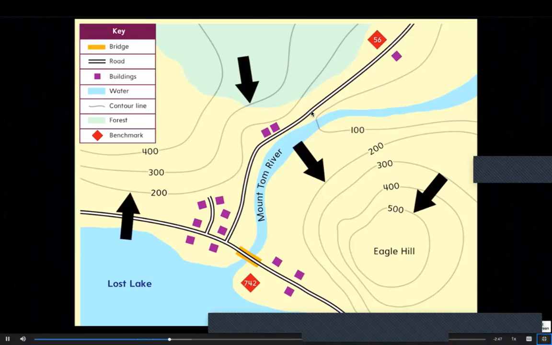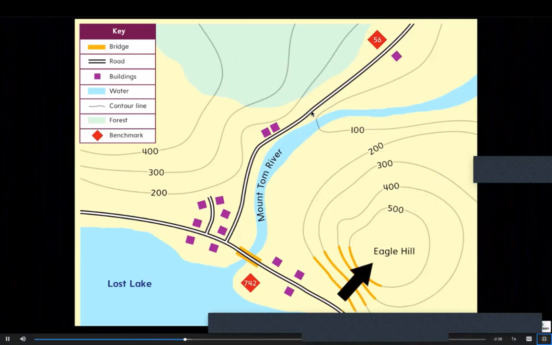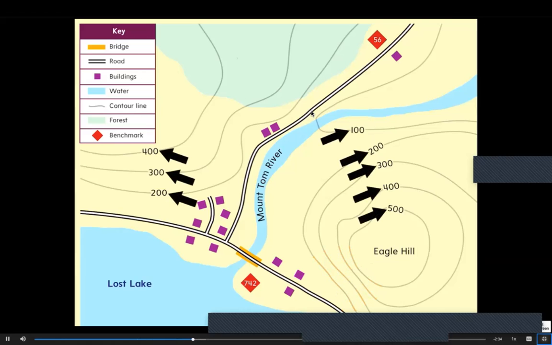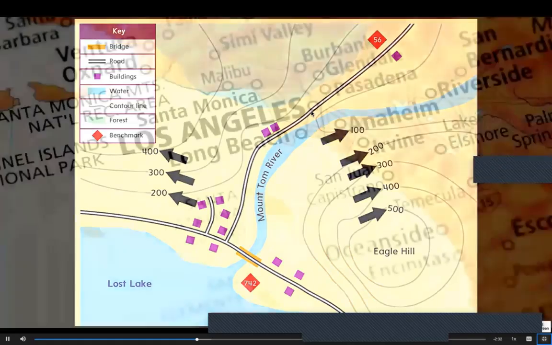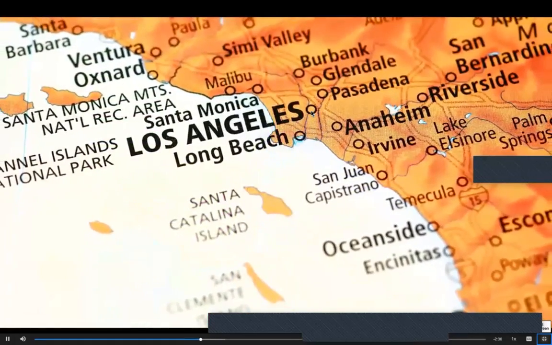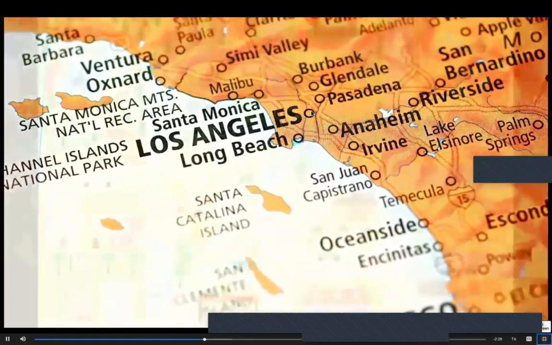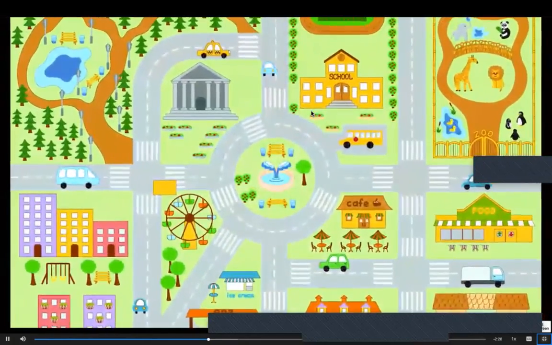See the lines on this map? These are called contour lines. The closer the contour lines are to each other, the steeper the slope on the land. The numbers tell how high the land is. Maps can also show cities, roads, and even buildings.